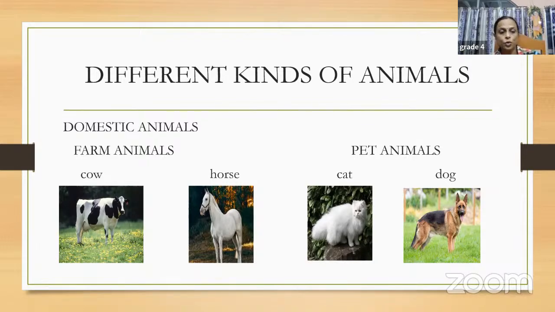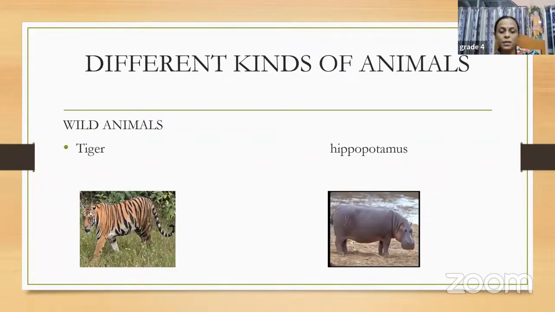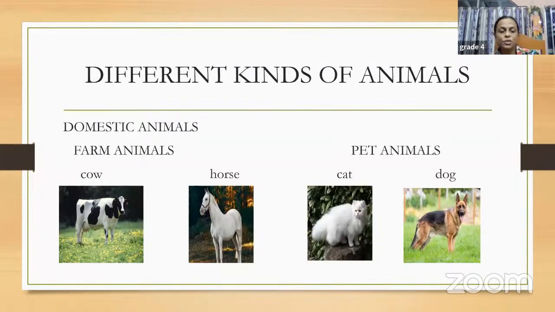Basically, we can categorize animals depending upon which are useful to us and whether they can stay with us, as two groups: wild animals and domestic animals. Wild animals, as I've shown here, are the animals that live in the forest. And the animals which can live with us, can be tamed, and are useful to us in many ways are known as domestic.